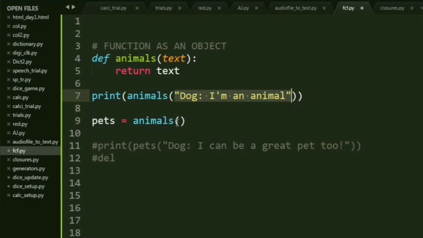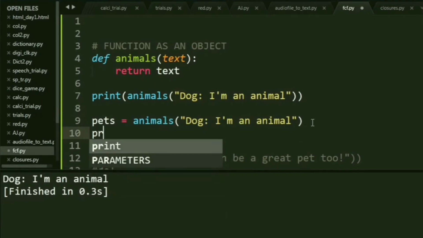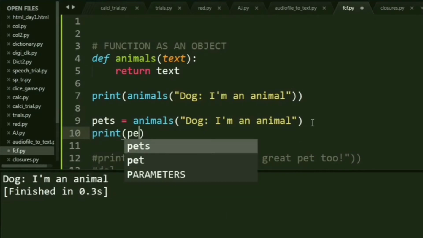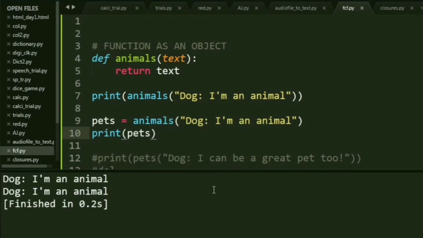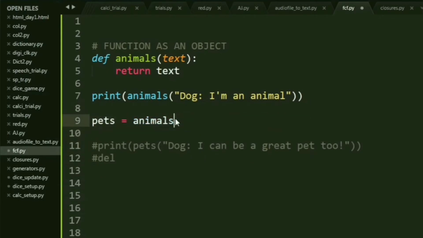Let me give the same thing. And now if I run it, let me print it. See, it gives you the string itself. It's not getting assigned or anything. So what we need to do is remove all of this and just assign the function animals.